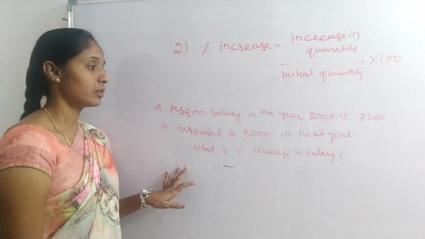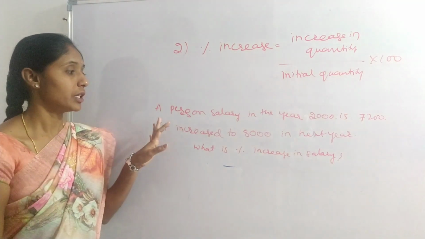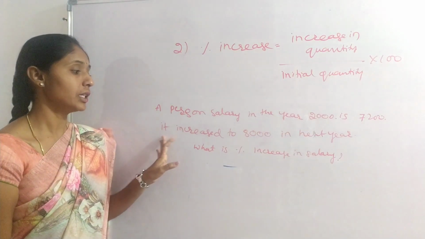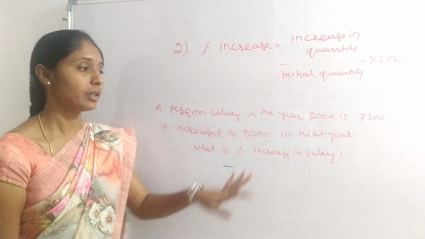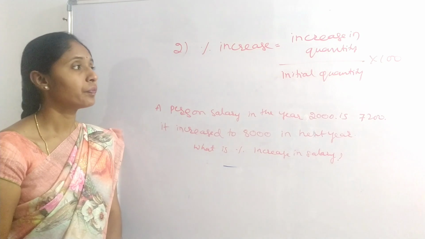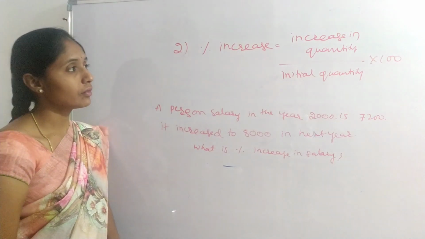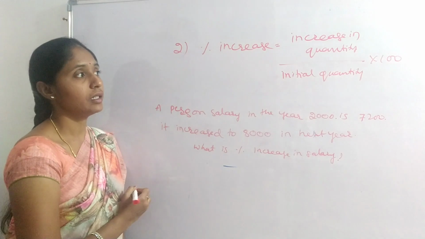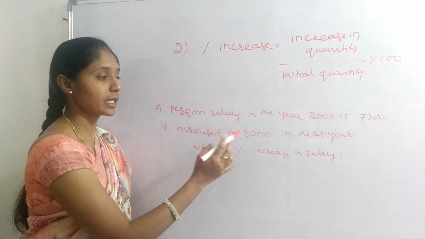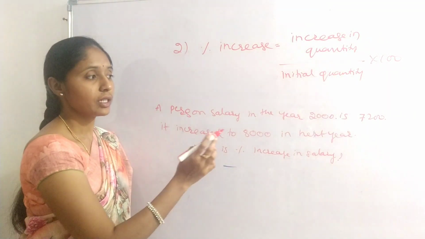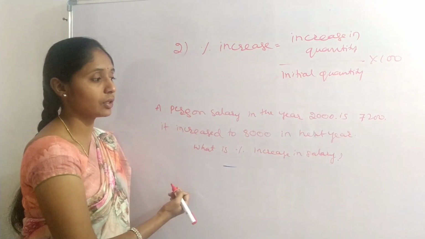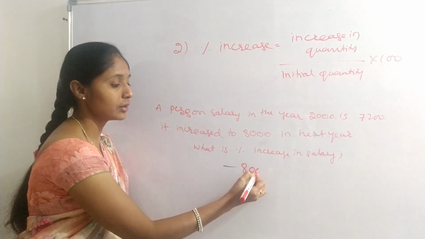A person's salary in the year 2000 is 7200 rupees. It increased to 8000 in the next year. What is the percentage increase in salary? Here, increase in quantity: in the previous year 7200 and next year it becomes 8000. Change in quantity, that is 7200 to 8000, 800 is the difference.